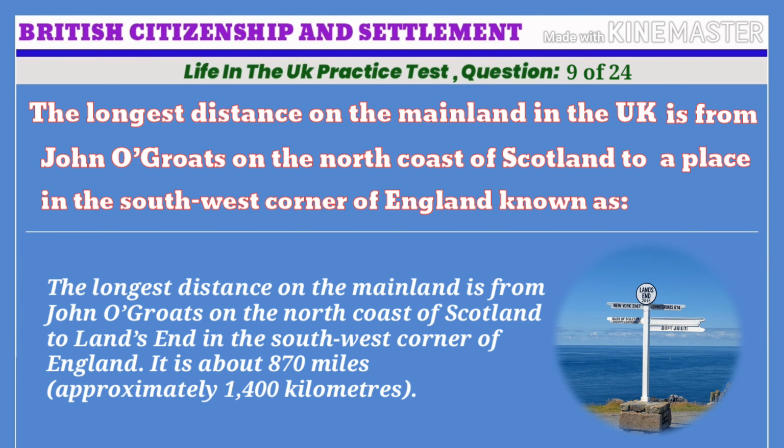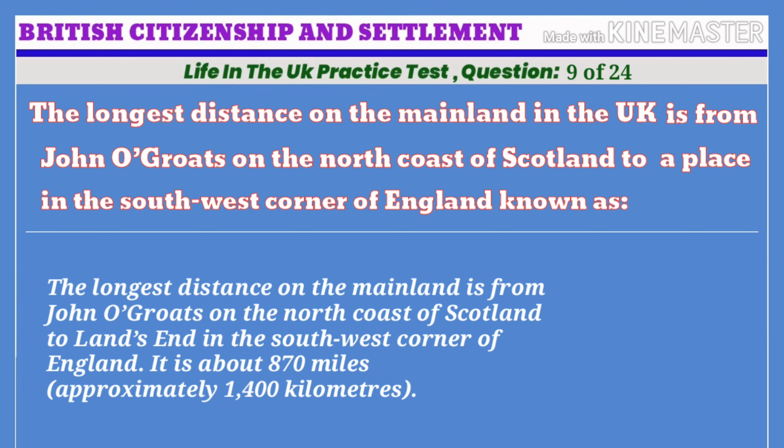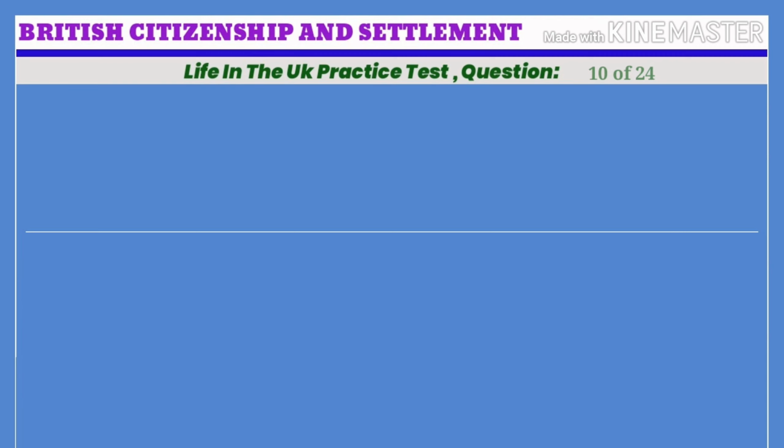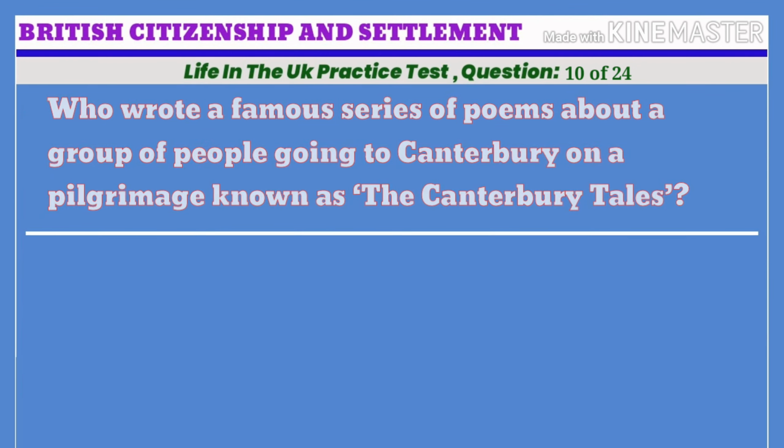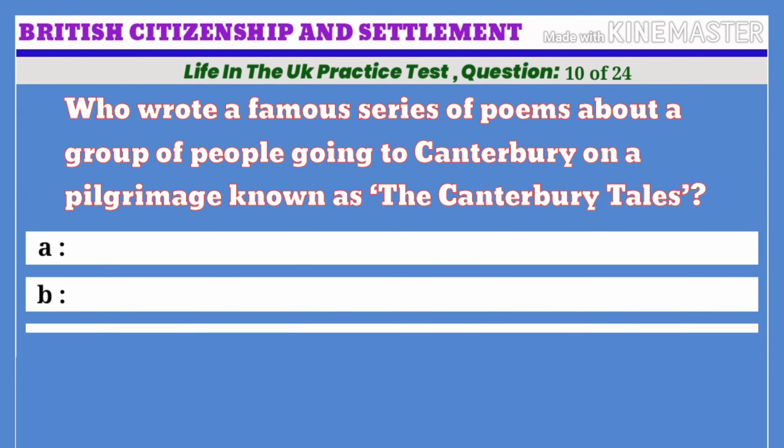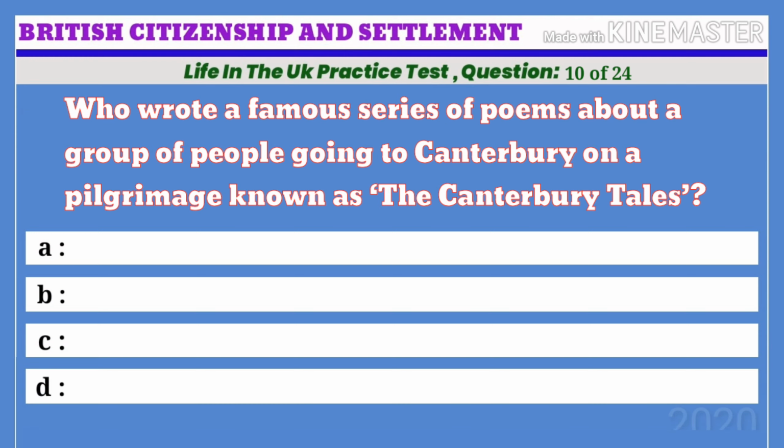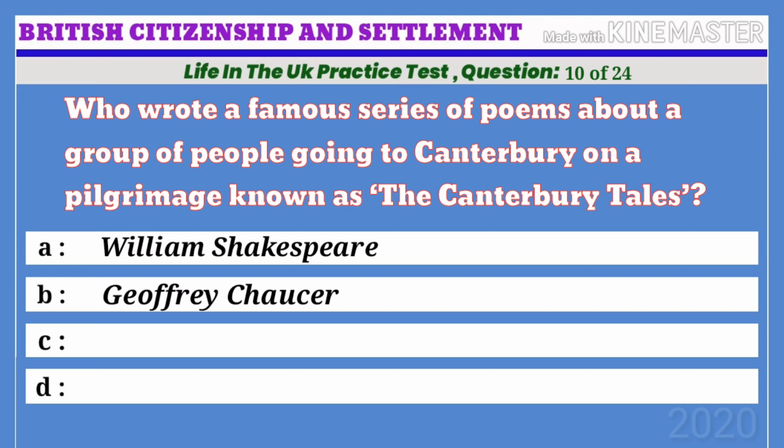1,400 kilometers. Life in the UK practice test. Question 10 of 24. Who wrote a famous series of poems about a group of people going to Canterbury on a pilgrimage known as the Canterbury Tales? A. William Shakespeare. B. Geoffrey Chaucer. C. Jane Austen. D. Charles Dickens.